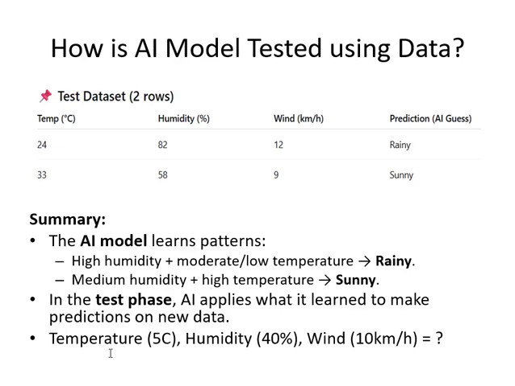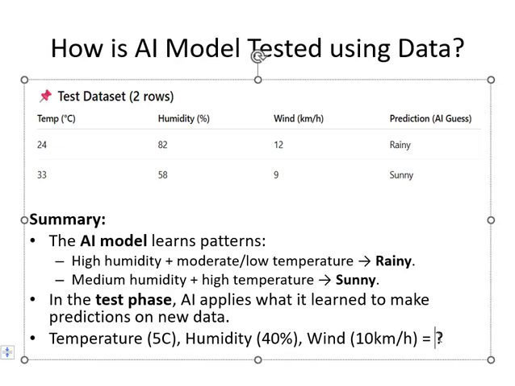So let me ask you a question. If the temperature is 5 degrees and humidity is 40 and wind pressure is 10 kilometers per hour, what will be the outcome here? So think. You are thinking, similarly the AI model will be thinking, because it has no answer to this. Maybe it will say rain, or maybe it will say sunny. And the same is the problem with you. You will be thinking because you haven't seen any examples relevant to that low temperature or that low humidity. So here the model will need more data to learn.